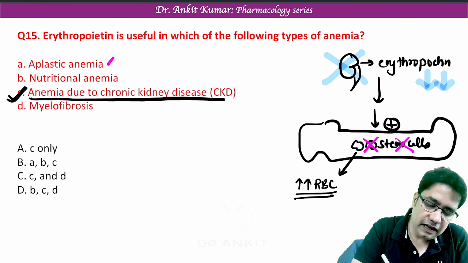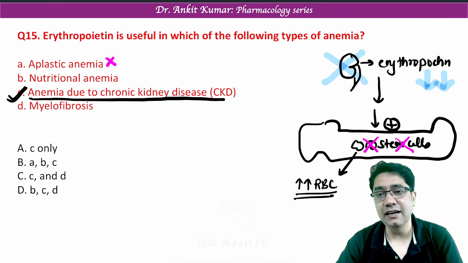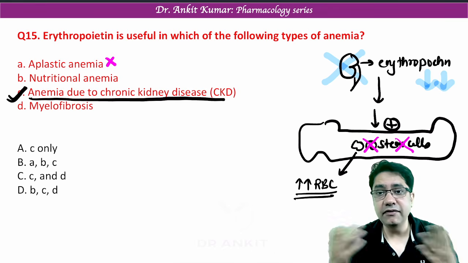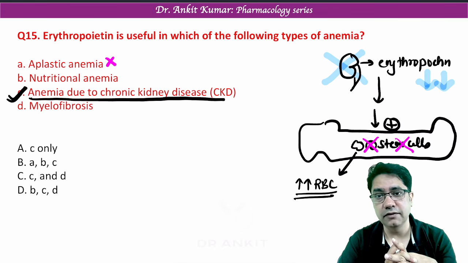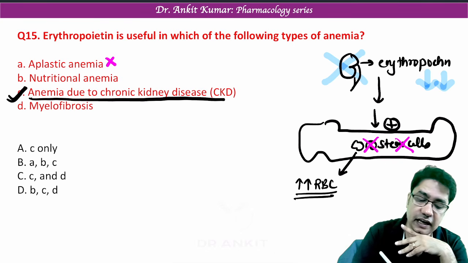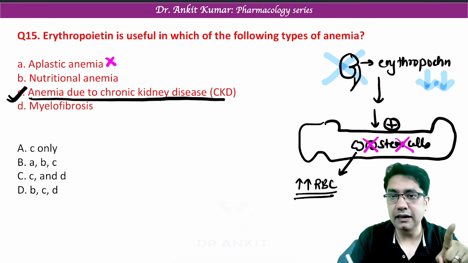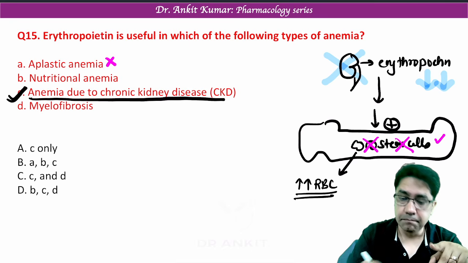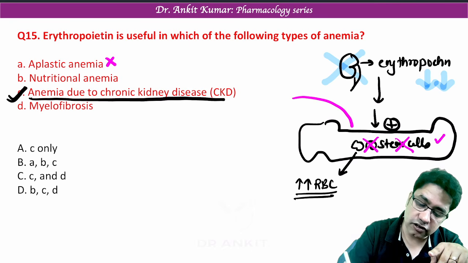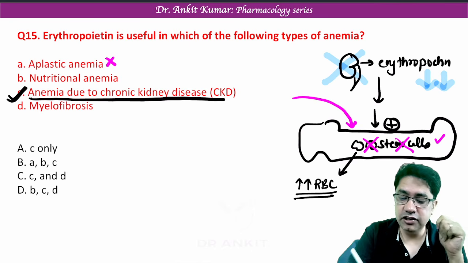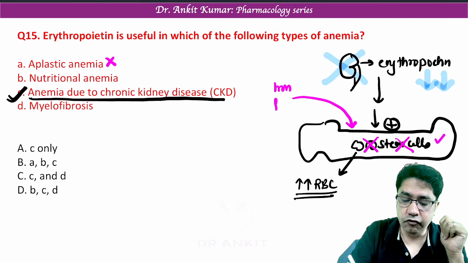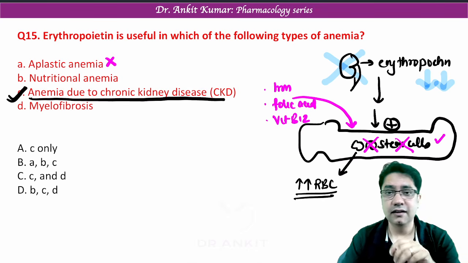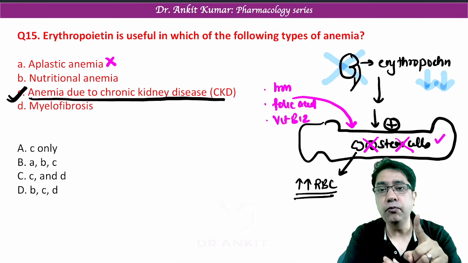So it cannot be given in the treatment of aplastic anemia. So in aplastic anemia, we have to do bone marrow transplantation. Agreed? Nutritional anemia. Remember, in nutritional anemia, stem cells are fine. But nutritional anemia is because of deficiency of iron, folic acid, vitamin B12, etc. Now remember, we have to replace nutrient.